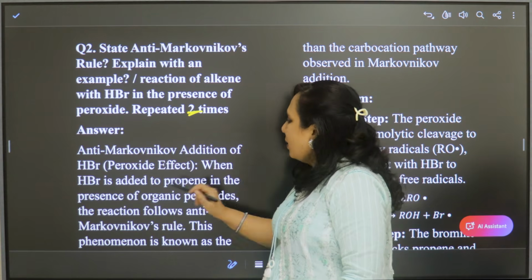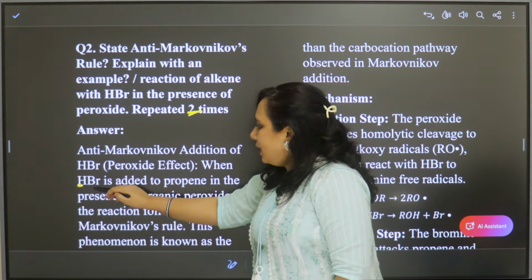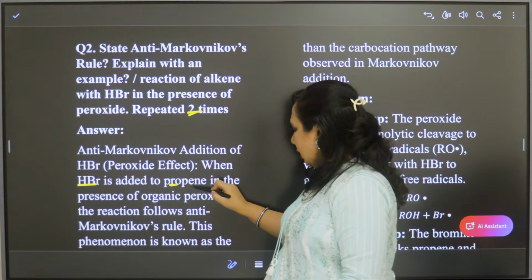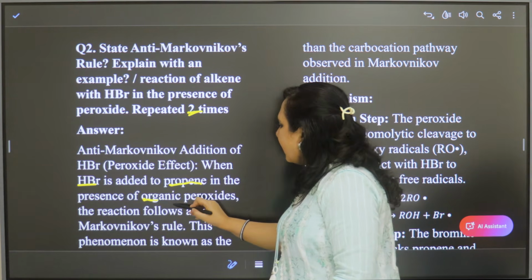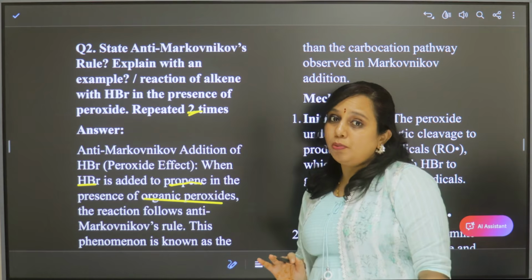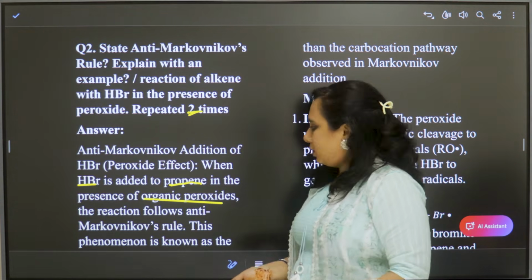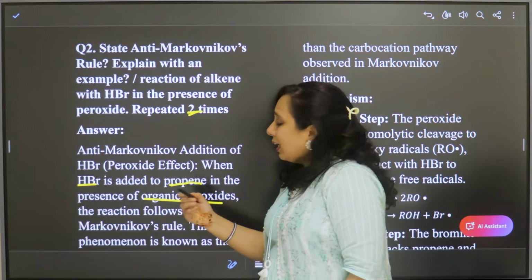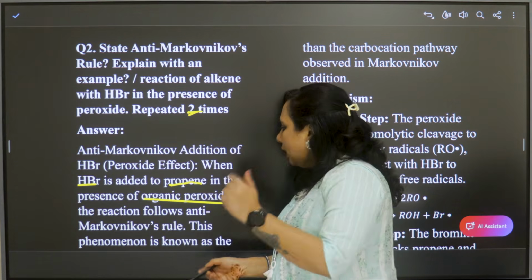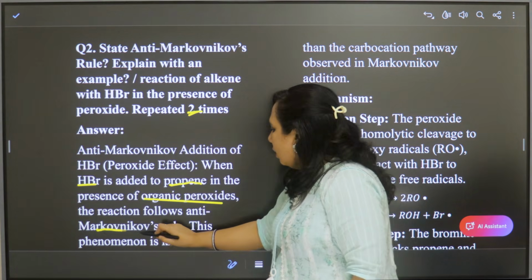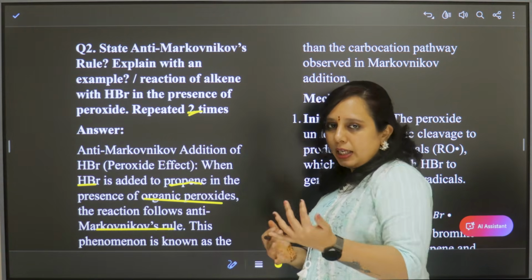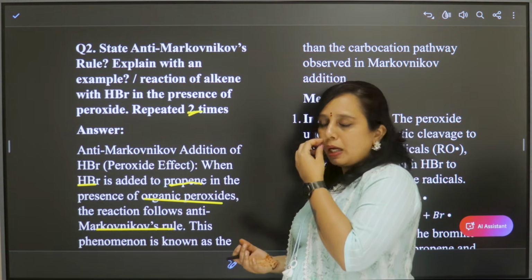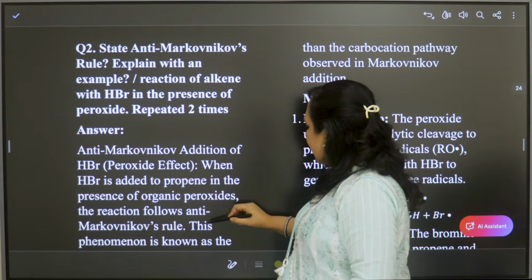So when HBr, hydrogen bromide, is added to propene or any alkene in the presence of organic peroxides, not hydrogen peroxide here, organic peroxide, the reaction will follow anti-Markovnikov's rule. Markovnikov's rule, if you understand, then we'll get back to that question also. Now let us see what happens here.